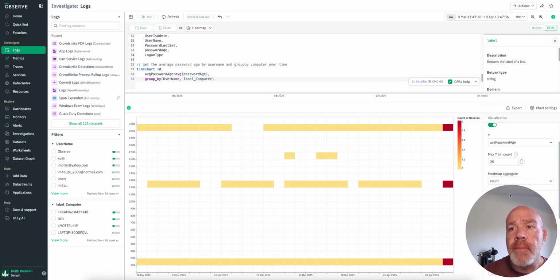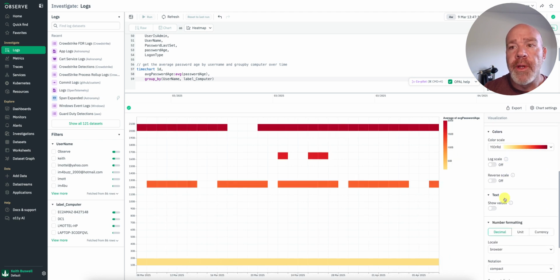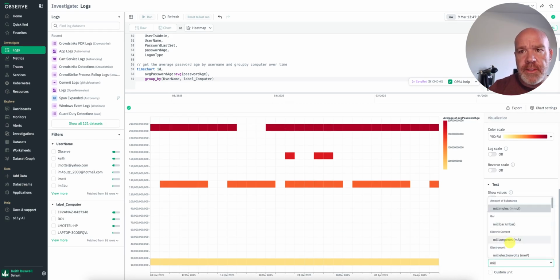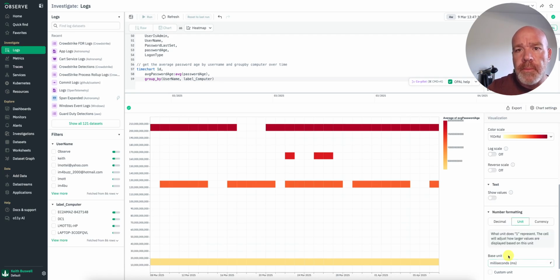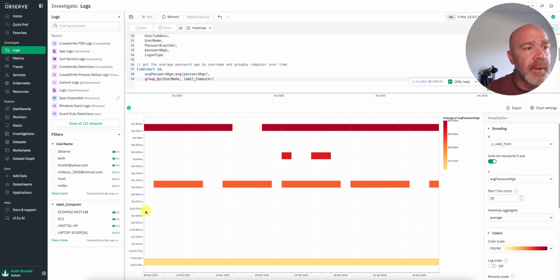And for the heat map, let me move my face out of the way here. Instead of count, we're going to do the average. And I want to tell it the unit that I'm looking at here is milliseconds. There we go. Okay, cool. Let's take a look at what this looks like.